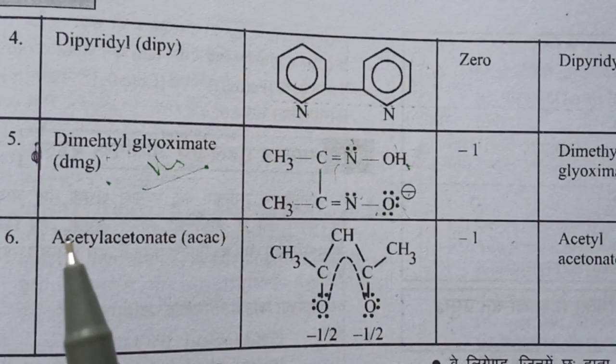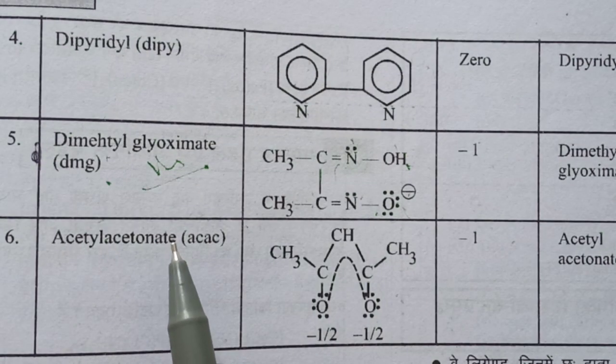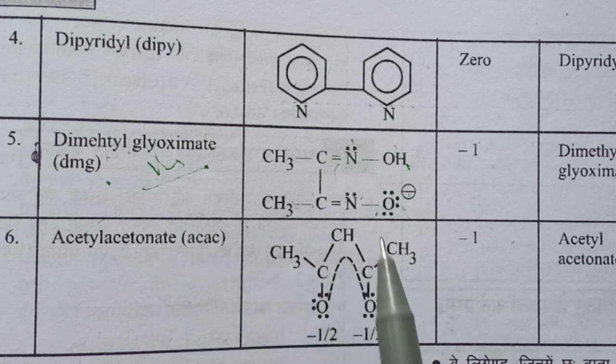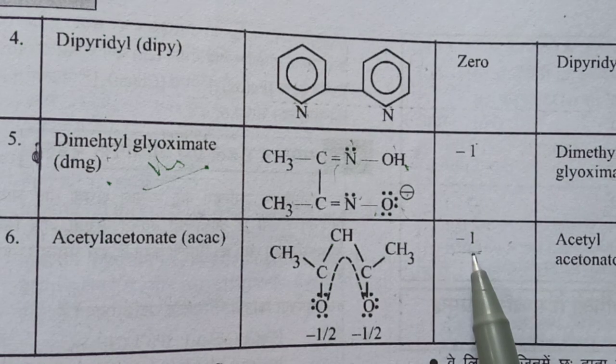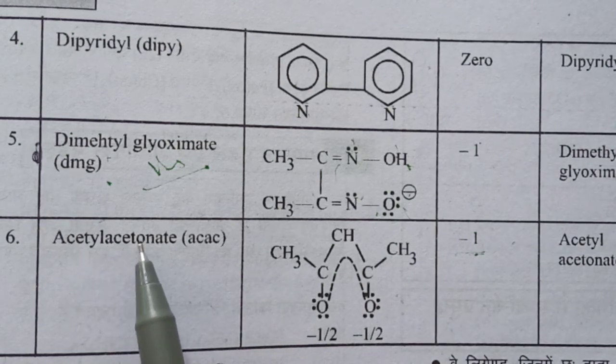And the last ligand is acetylacetonato. It is also an organic ligand. Here acetylacetonato is CH3, CH, CH3 with oxygens added on these. Carbon atoms with -2 in total. This is shown as resonance. One carbon is double bonded and one carbon is negatively charged. So the total charge is -1 and it is named acetylacetonato.